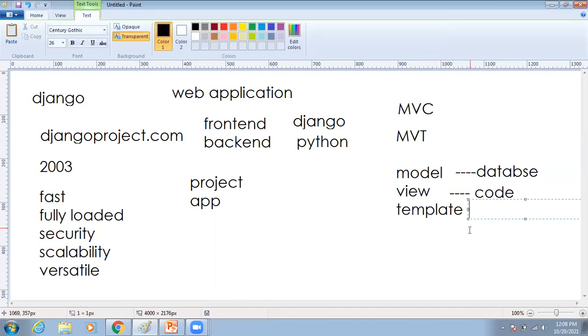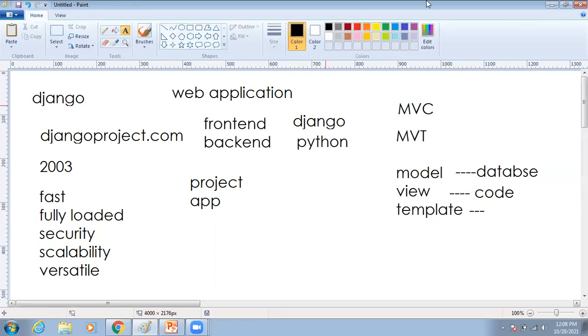And templates, whatever presentation you want to display on the screen, compulsory we have to work with templates also. Means in Django, the major concepts are model, view, and templates. These are the major concepts. So now we are going to discuss how, by using Django, we can create the project and create the application, everything. Before going to discuss that, we should know how a Django application works.